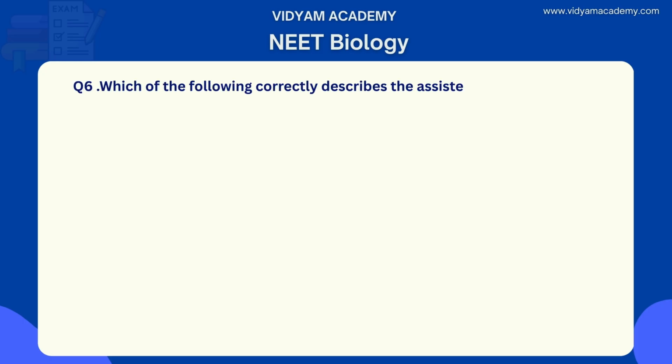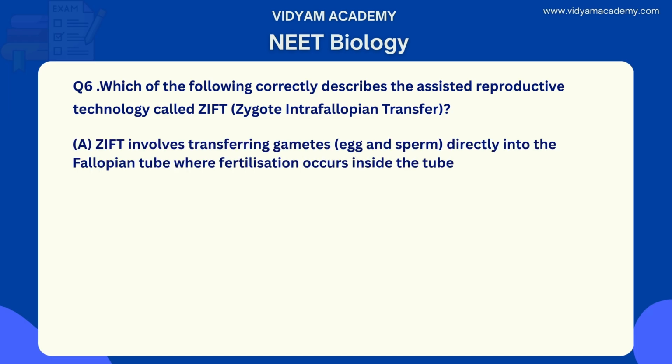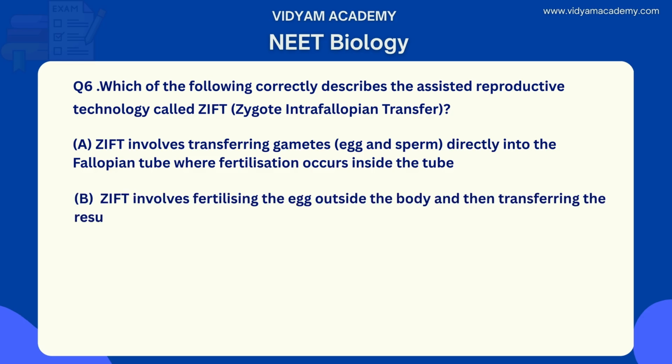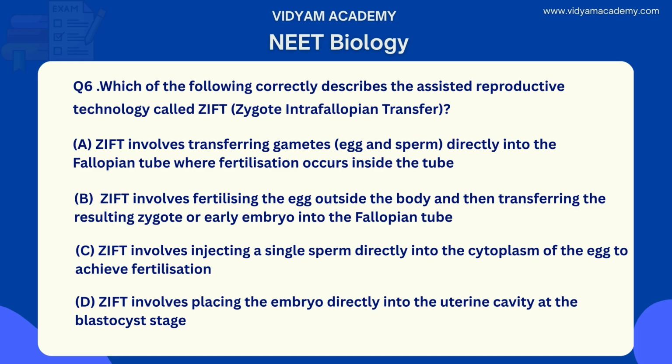Which of the following correctly describes the assisted reproductive technology called ZIFT, zygote intrafallopian transfer? Option A, ZIFT involves transferring gametes, egg and sperm, directly into the fallopian tube where fertilization occurs inside the tube. Option B, zygote intrafallopian transfer involves fertilizing the egg outside the body and then transferring the resulting zygote or early embryo into the fallopian tube. Option C, ZIFT involves injecting a single sperm directly into the cytoplasm of an egg to achieve fertilization. Option D, ZIFT involves placing the embryo directly into the uterine cavity at the blastocyst stage.